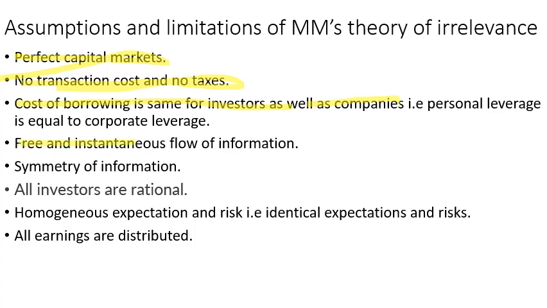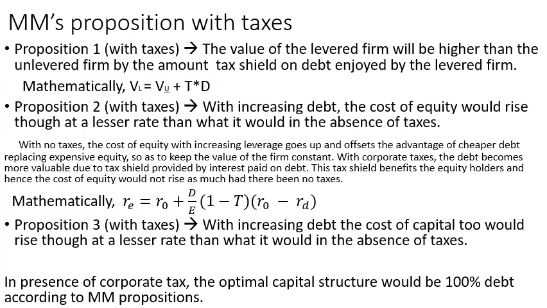Free and instantaneous flow of information, symmetry of information. All investors are rational, in the sense they know where to invest, how to invest and everything. They are all knowledgeable. Homogeneous expectation and risk, they are all identical. All earnings are distributed. Nothing is retained.